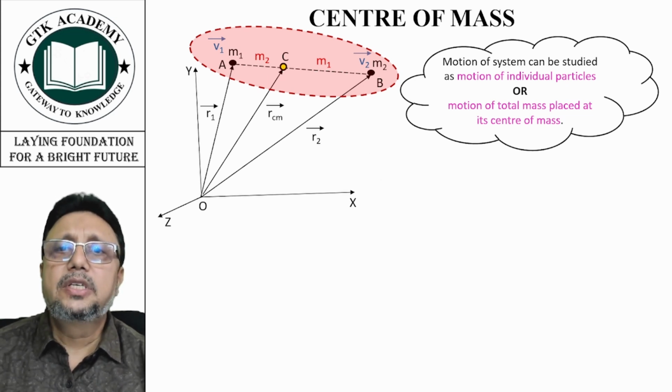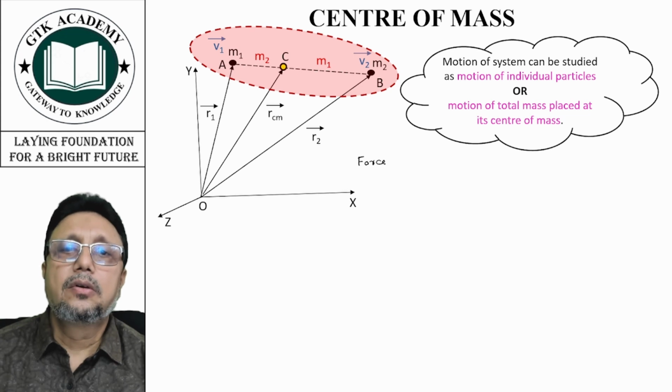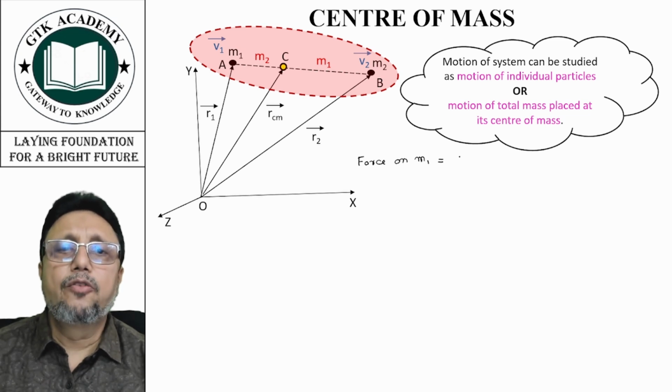Now since they are moving with some velocities, the force on m1 will be F1, the external force, plus F12, the force on 1 due to 2.